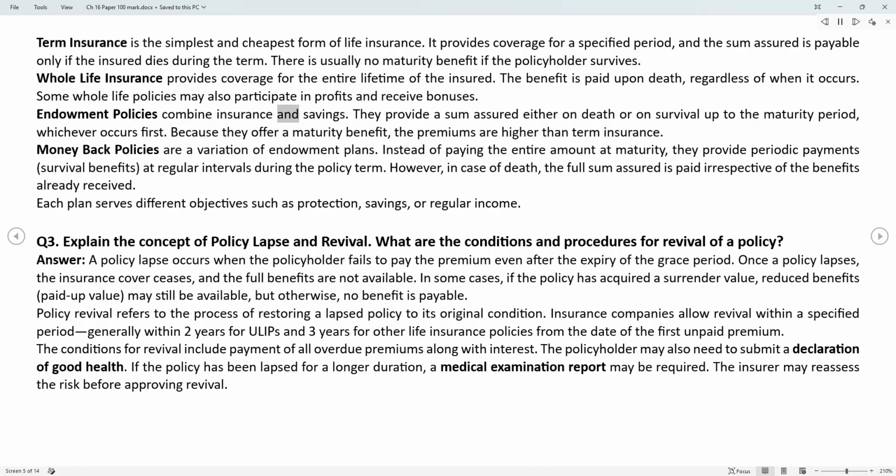Endowment policies combine insurance and savings. They provide a sum assured either on death or on survival up to the maturity period, whichever occurs first. Because they offer a maturity benefit, the premiums are higher than term insurance. Money-back policies are a variation of endowment plans.